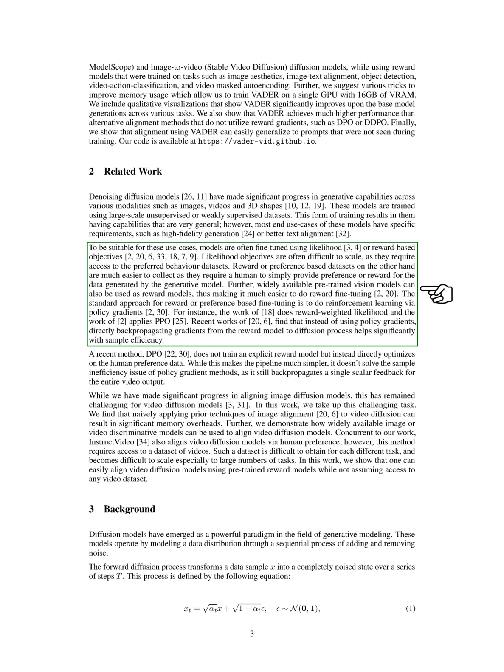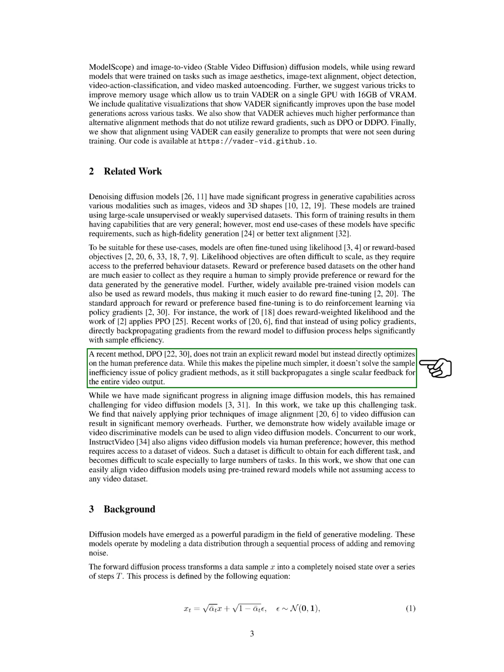By using pre-trained vision models as reward models, the process of reward fine-tuning becomes more accessible. The usual method for reward-based fine-tuning involves reinforcement learning through policy gradients. Recent studies have shown that directly backpropagating gradients from the reward model to the diffusion process, instead of using policy gradients, can significantly improve sample efficiency. Some methods, like DPO, skip training an explicit reward model and optimize directly on human preference data. While this simplifies the process, it doesn't completely solve the sample inefficiency problem of policy gradient methods.